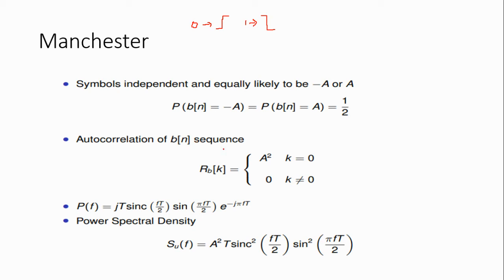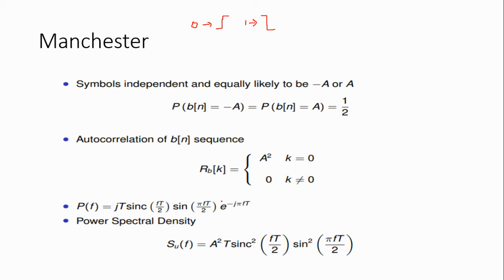The autocorrelation function is a square when k equal to 0, and it is 0 when k is not equal to 0. The system function for this is j into T sinc of f T divided by 2, and sinc of pi f T divided by 2, e power minus j pi f T.